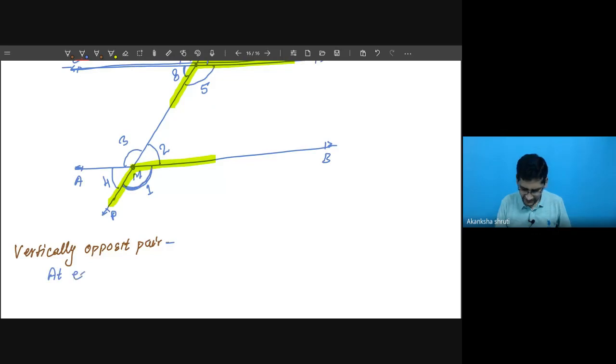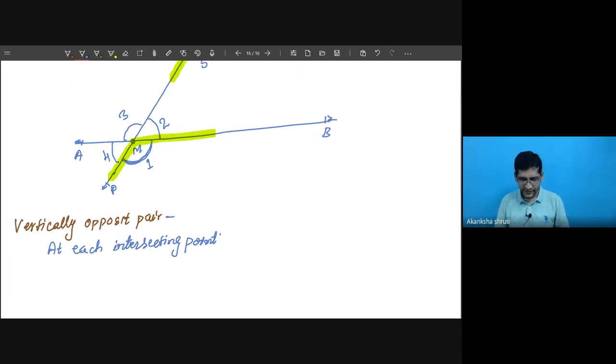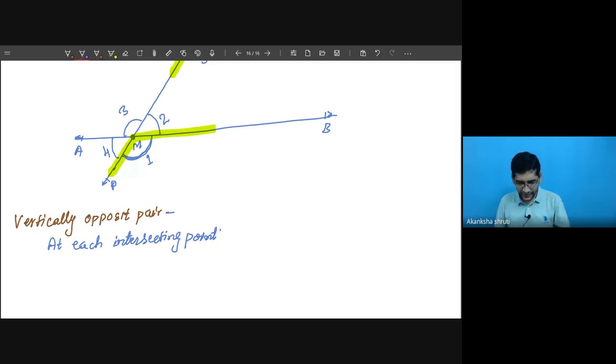So at each intersecting point, means at M we can get. Just focus on the intersection of AB and PQ. So at M we are going to write what the vertically opposite pairs, or vertically opposite angles, are.